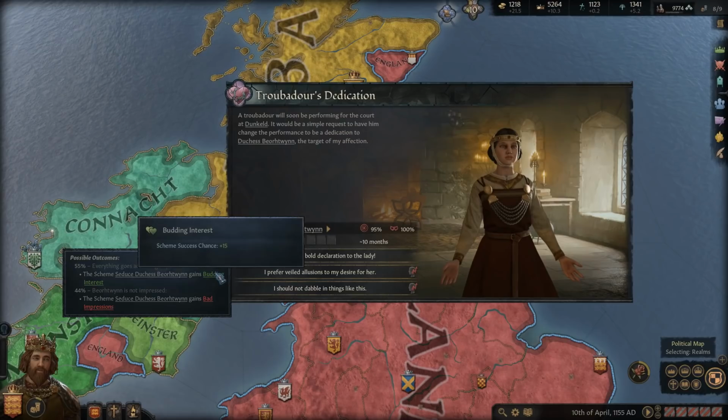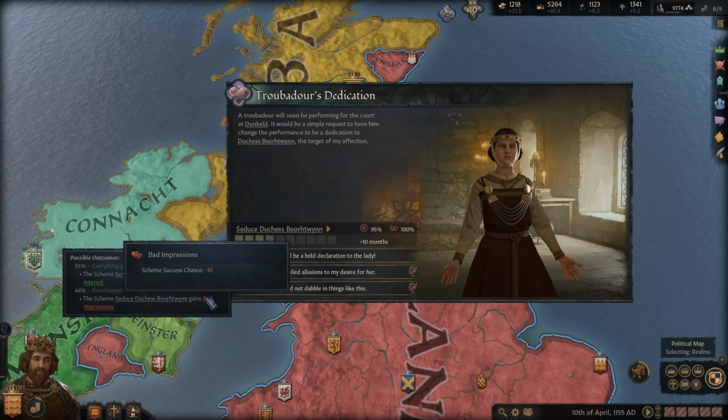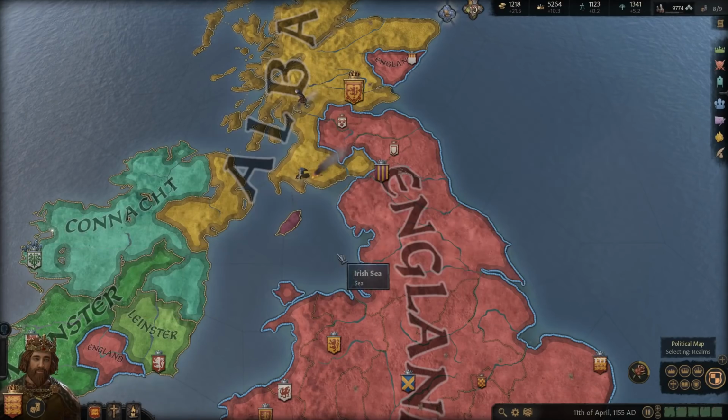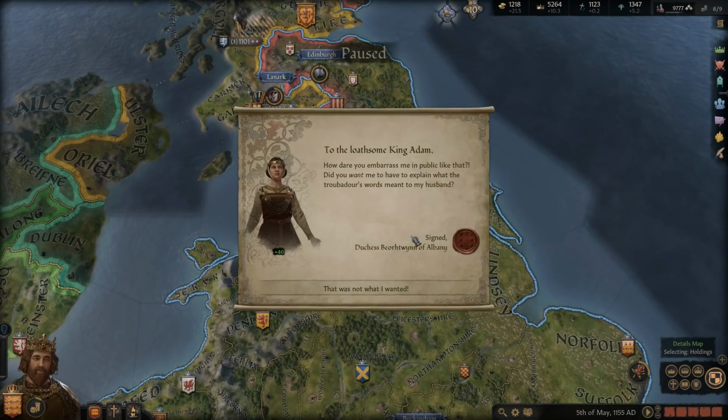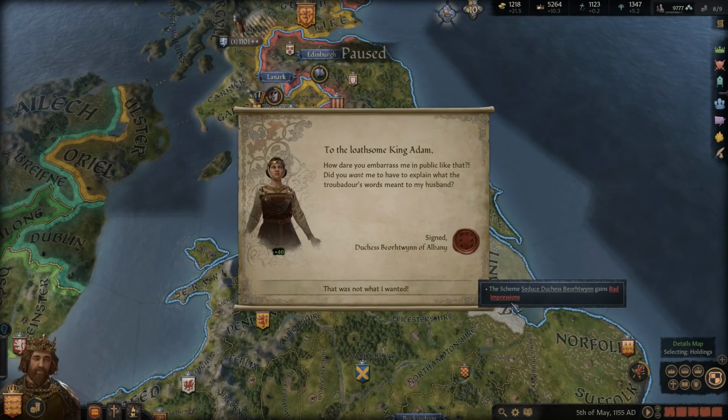But 55% chance that we'll be successful, and we'll get a plus 15 success chance, or we'll lose success chance. So let's hope we're successful here. She likes it. How dare you embarrass me in public like that? Did you want me to have to explain what the words meant to my husband? Oh yeah, I guess that would be stupid, but